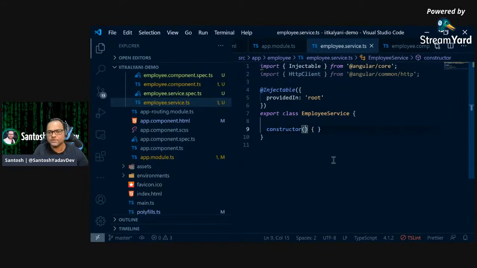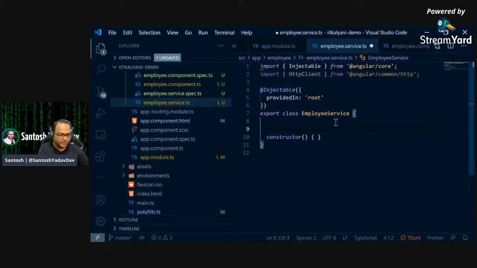So Angular has some concept of dependency injection. Generally, whenever you have a class, you create a new instance of that particular class. I'm sure everyone knows how to create a new instance of a class, because most of the technologies or most of the programming languages follow the same pattern. So generally, this is how you do it.